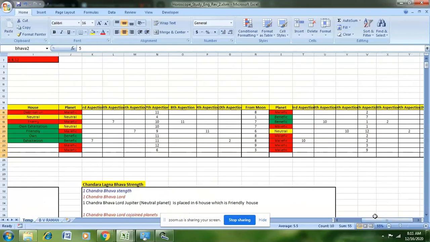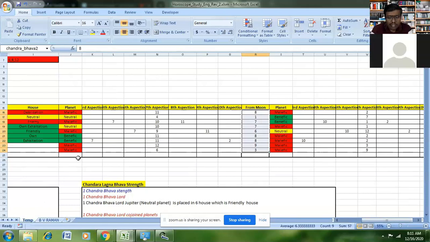So the Chandra Lagna is determined from the position of the moon. So the bhavas of each planet with the moon as the starting point is shown here, and with that as the ascendant, the planet's malefic, benefic, and neutral nature is also calculated by the tool and depicted here. The color coding is given to give more details on whether it is a positive, negative, or a neutral aspect for the prediction.